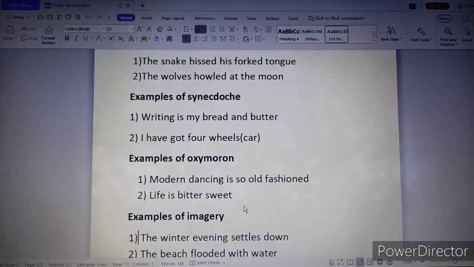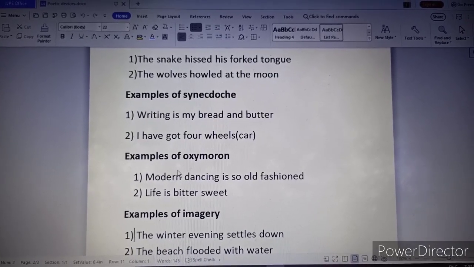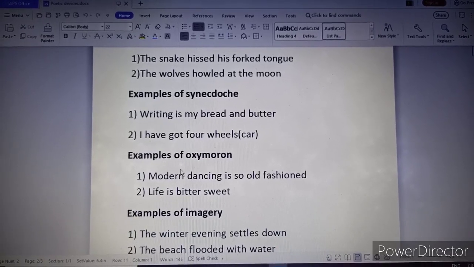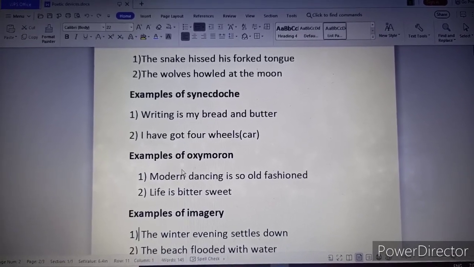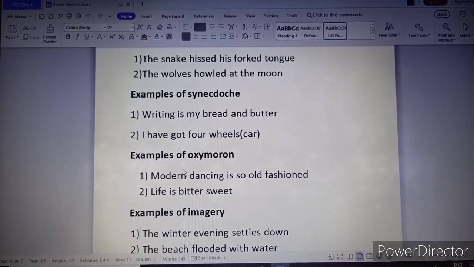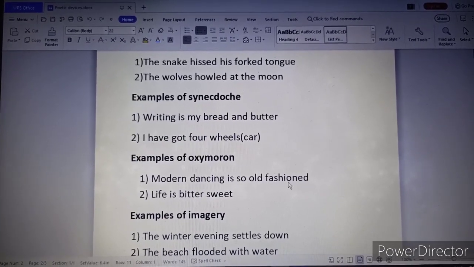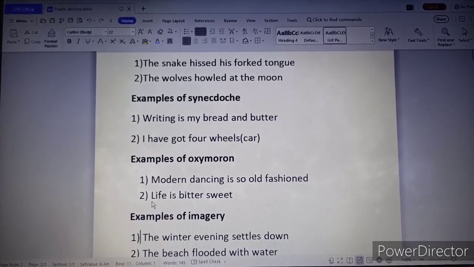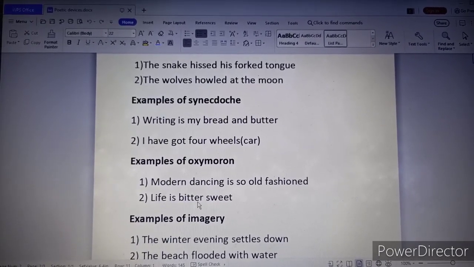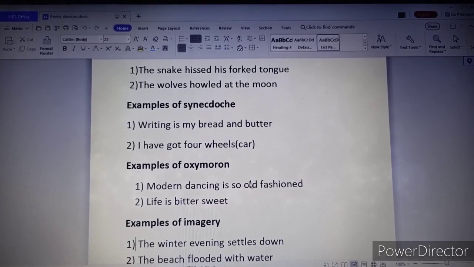The next one is oxymoron. Oxymoron is using two opposite ideas in the same sentence which create an effect. That is oxymoron. Example, modern dancing is so old-fashioned. Second example, life is bittersweet. You can see two opposite ideas, bitter, sweet. Here, modern, old.